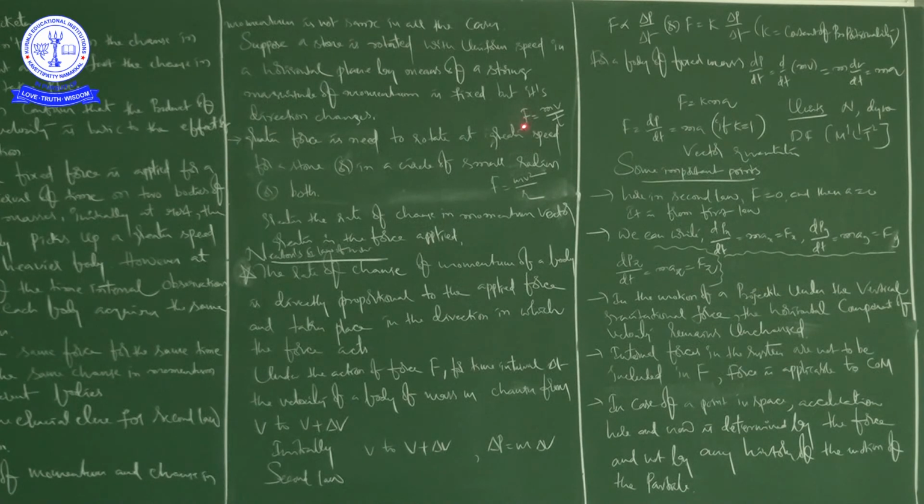Okay, so here I have written clearly, F is equal to mv by t, F is equal to mv square by r. So see this, right? Greater speed requires greater force. At the same time, a circle of small radius, or both, whatever it may be, right? So you can write it as F is equal to mv by t. You can also write it as F is equal to mv square by r, right? So the things which are present in the expression are going to change, but finally we are getting force only.